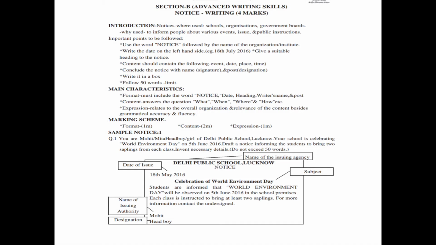Hi students, today I'm going to teach you how to write a notice. A notice is a written or printed news announcement or information. A notice can be in the form of a formal announcement of public importance. It can be a warning in advance. It may be for giving information to a section of people or people at large.